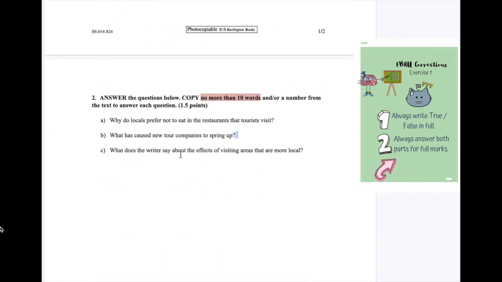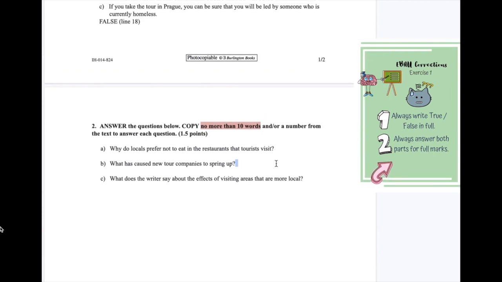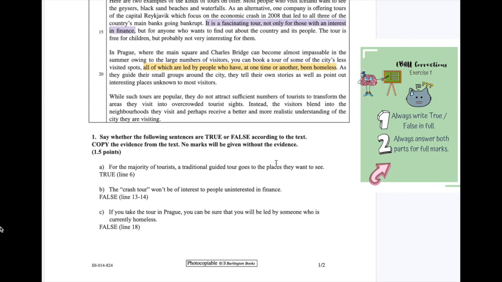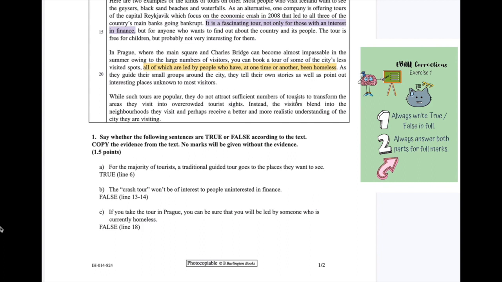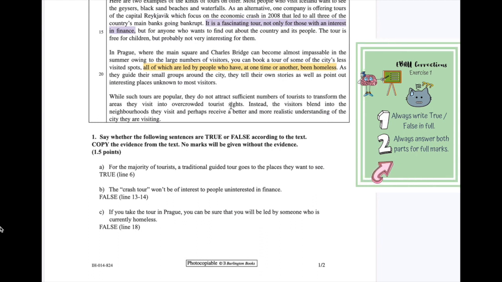Now, what does the writer say about the effects of visiting areas that are more local? So this one is a little bit more difficult, okay? So we've got to find some information about this. So if you look down here, we've got some information. So while such tours are popular, they do not attract sufficient numbers of tourists to transform the areas they visit into overcrowded tourist sites. So here is where our information is important to find. So we're going to highlight this bit.